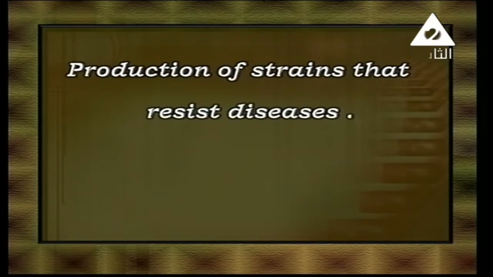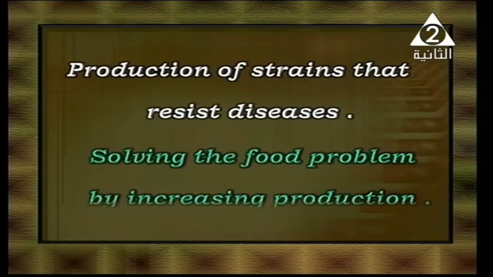If you have a weak plant, it is going to die and disappear, and it doesn't give you any benefit. But we need a plant that resists and faces most of the unfavorable conditions of the environment, and also resists disease. This is the meaning of production of strains or types that resist diseases.